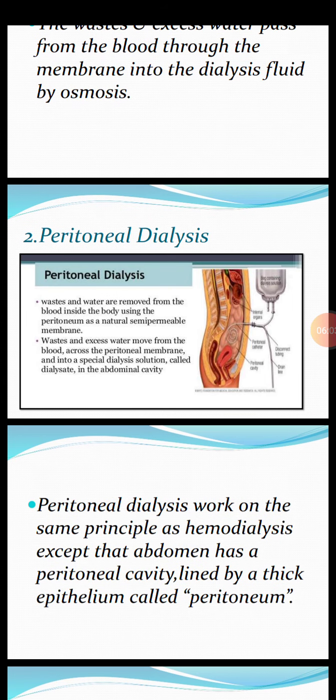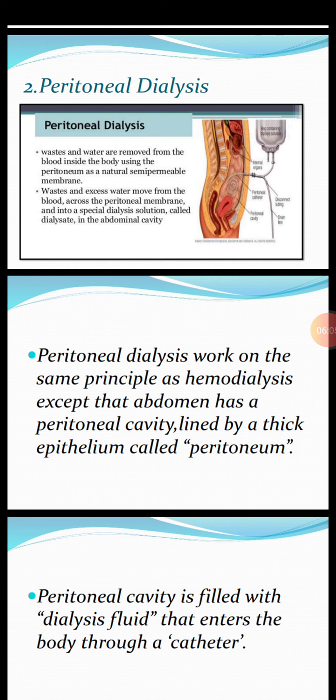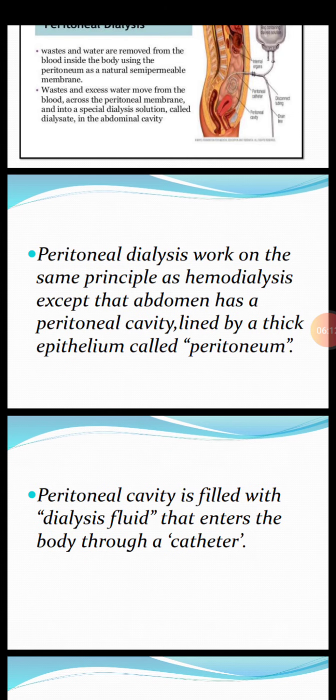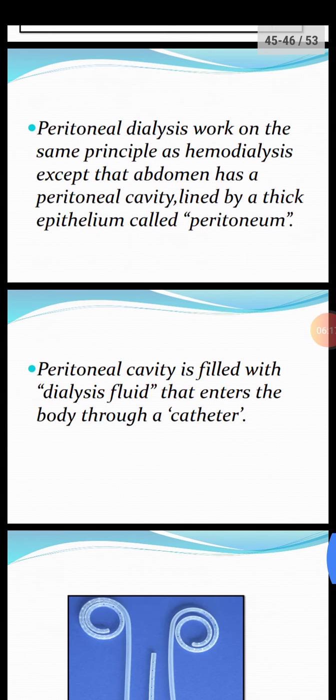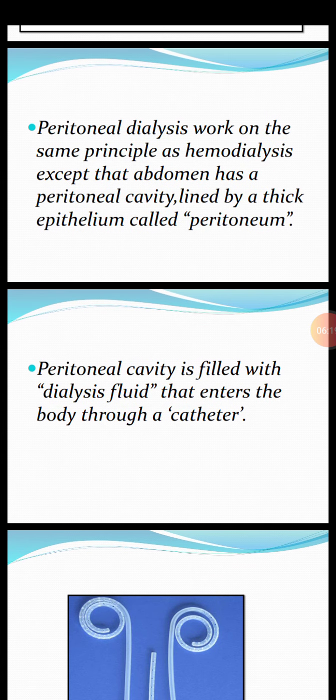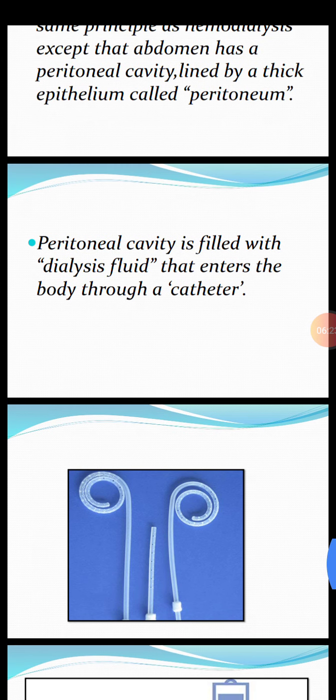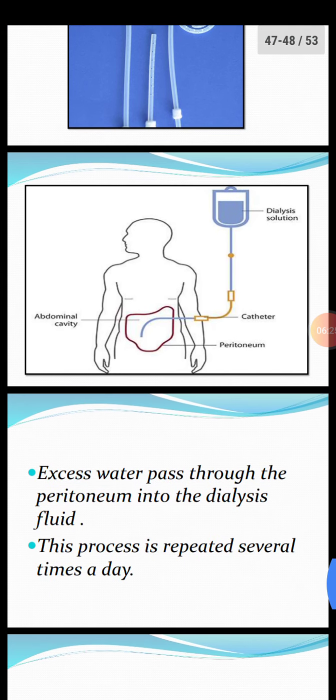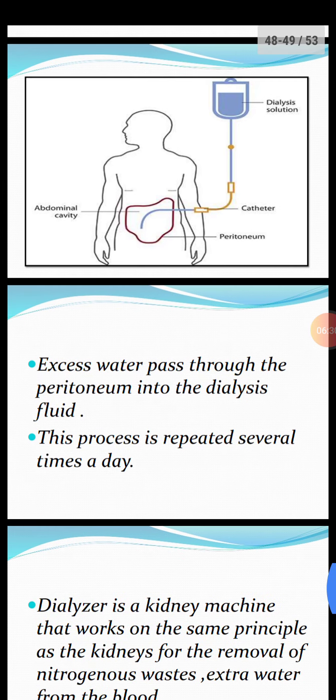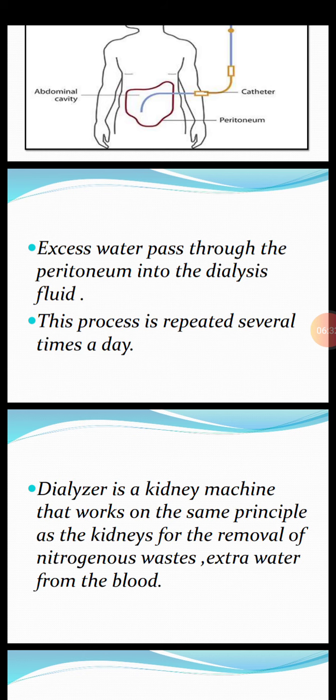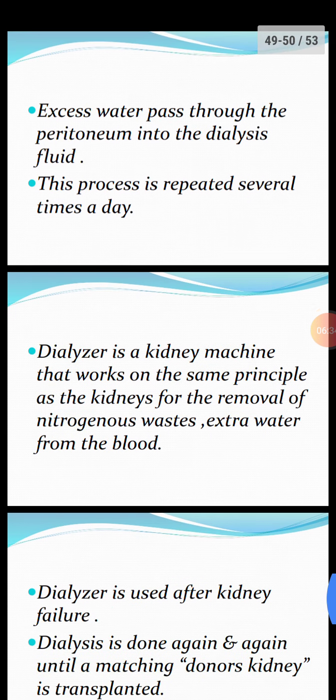Second is peritoneal dialysis. It works on the same principle as hemodialysis, except that the abdomen has a peritoneal cavity lined by a thick layer of epithelium called peritoneum. Peritoneal cavity is filled with dialysis fluid that enters the body through a catheter, which is a soft kind of tube. Excess water passes through the peritoneum into the dialysis fluid. This process is repeated several times a day.